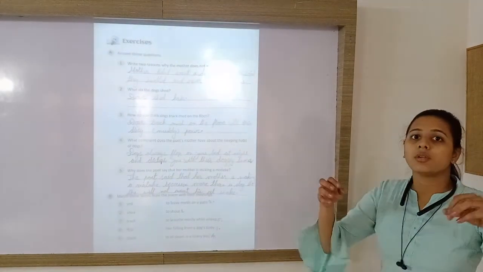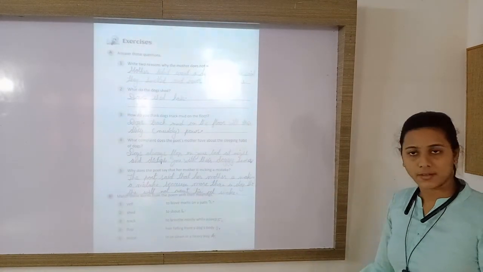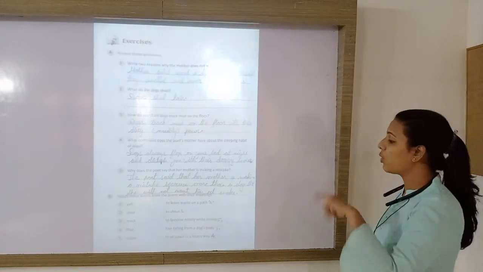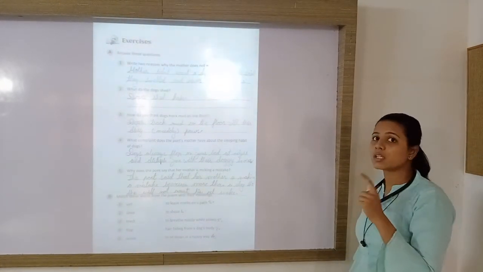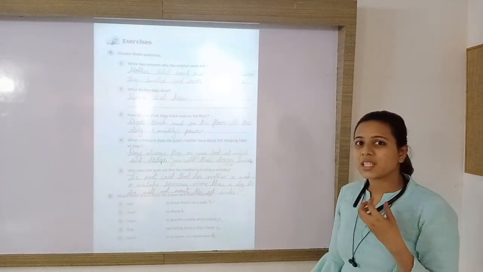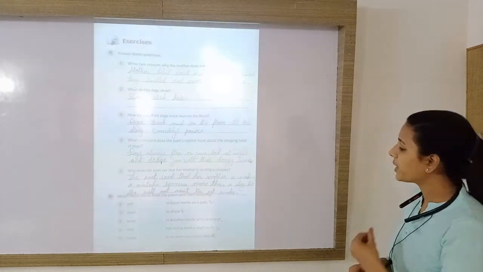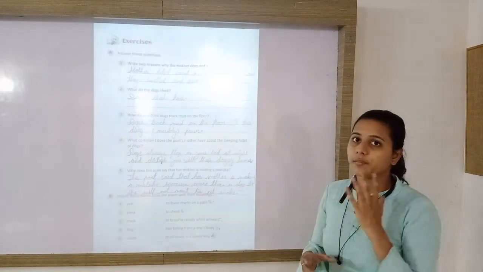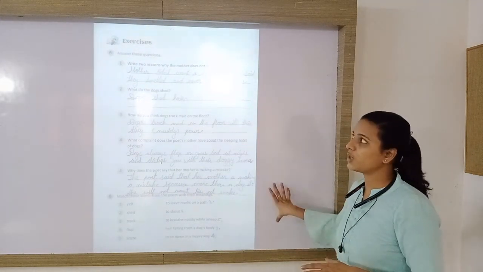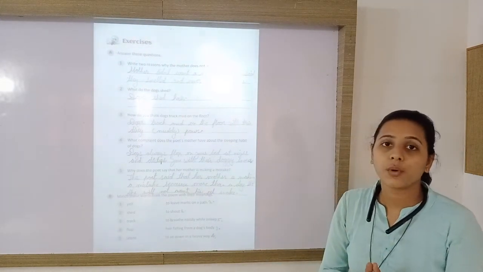The dog will sit down in a heavy way on the bed at night. So in this way he will disturb you at night. Next is snore. Snore, that means the breathing noise at night, which is noisy and not pleasant. So to breathe noisily while asleep is called snoring. So this was the exercise given in this poem.